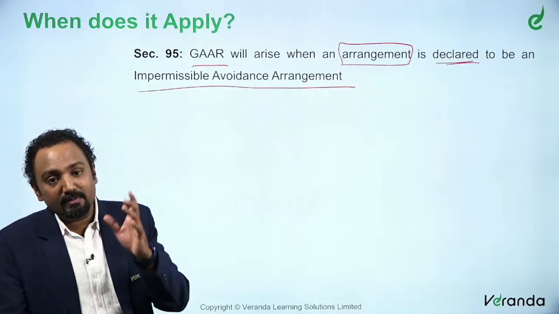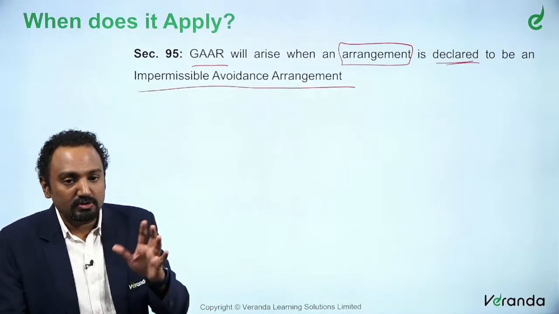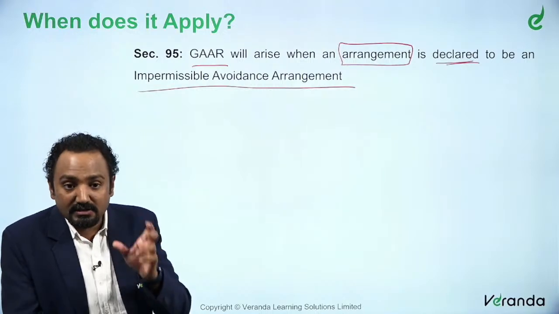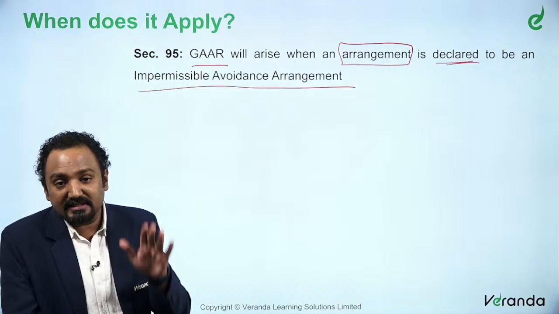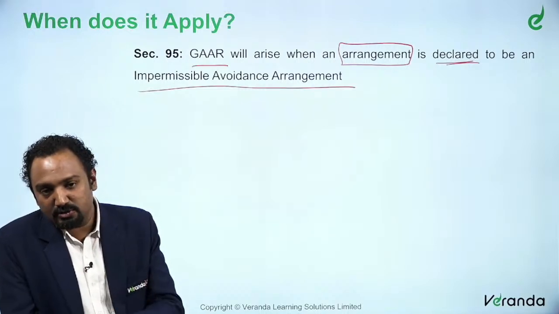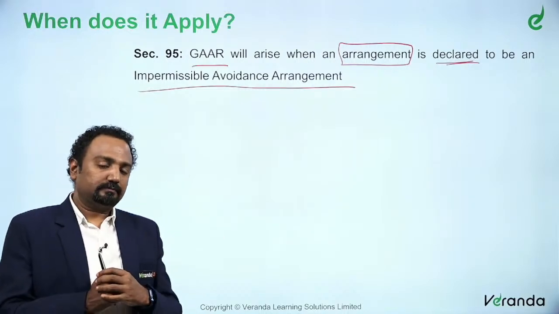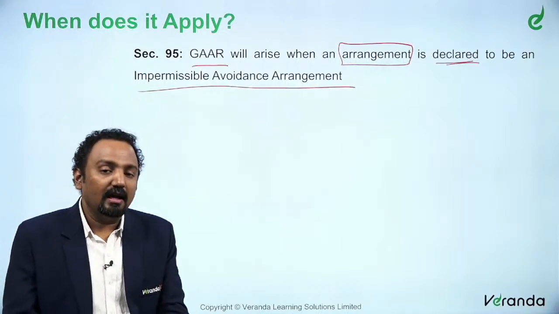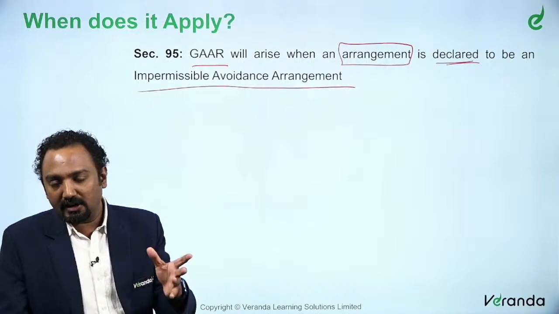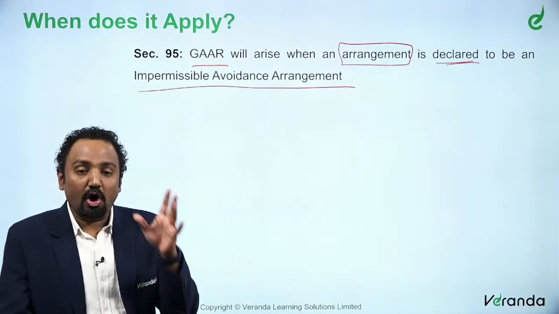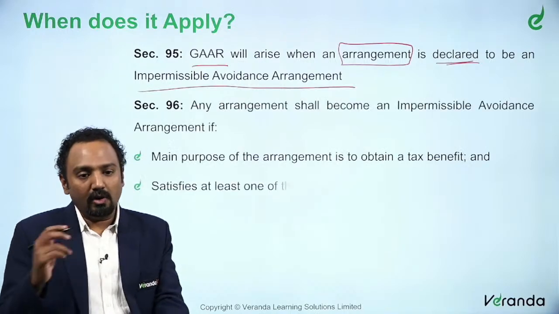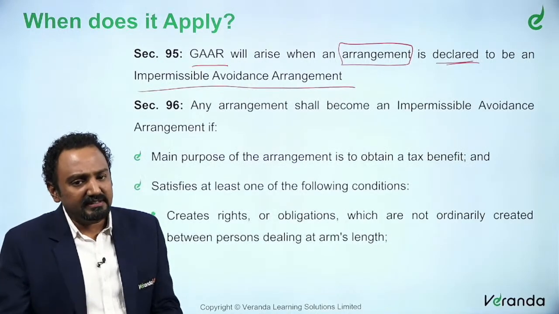This is what will invoke the provisions of GAAR. Once you understand that an arrangement is an impermissible avoidance arrangement, you invoke GAAR. When you say you, I mean the tax authorities. The tax authorities will invoke GAAR when they understand that a particular arrangement between two persons is an impermissible avoidance arrangement.